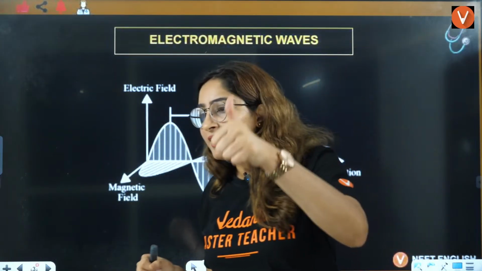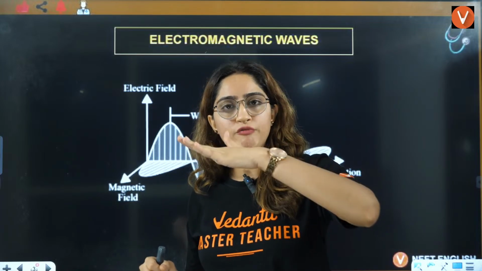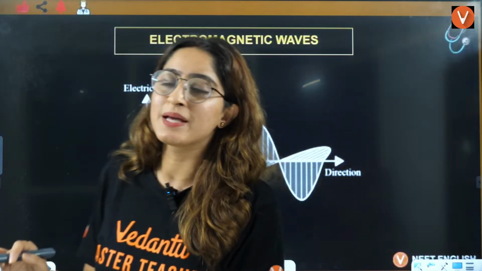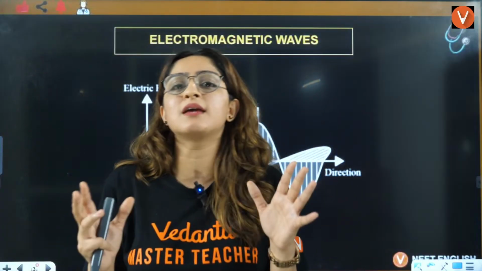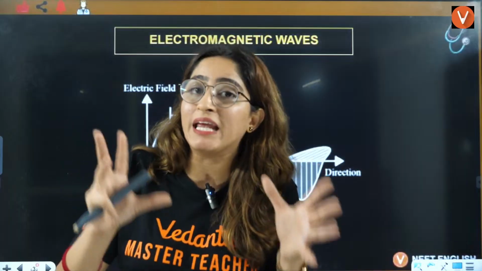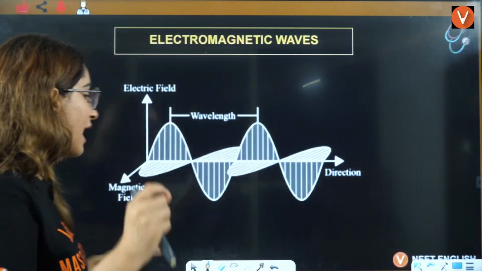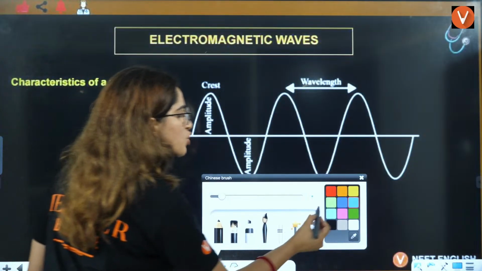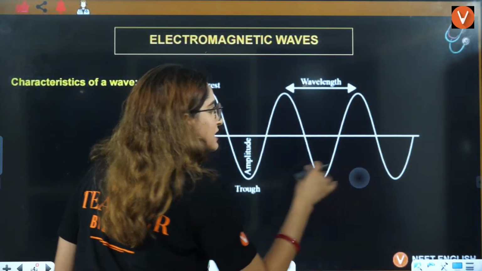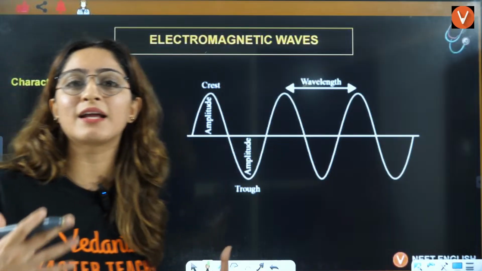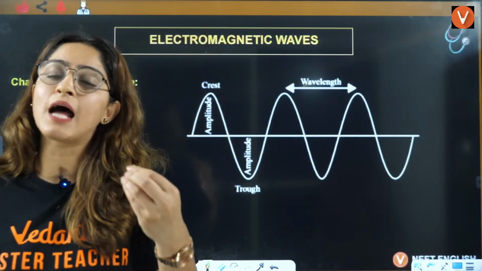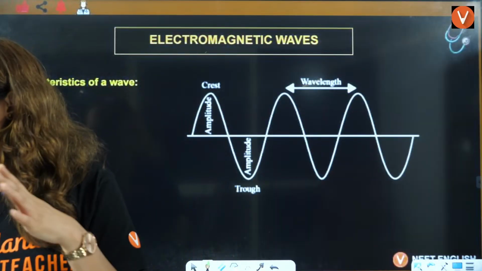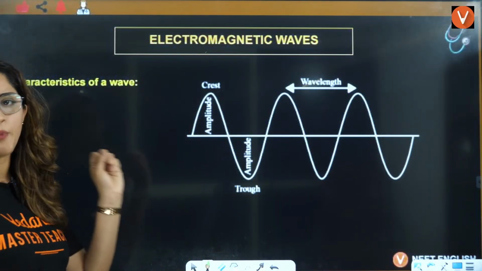That means you have the propagation of the wave in one direction, the electric field, and the magnetic field, and all of these three things are perpendicular to each other. That is called electromagnetic radiation. Now let us talk about some characteristics of electromagnetic radiation, some terms that you must know before understanding electromagnetic radiations. So let's understand these terms.